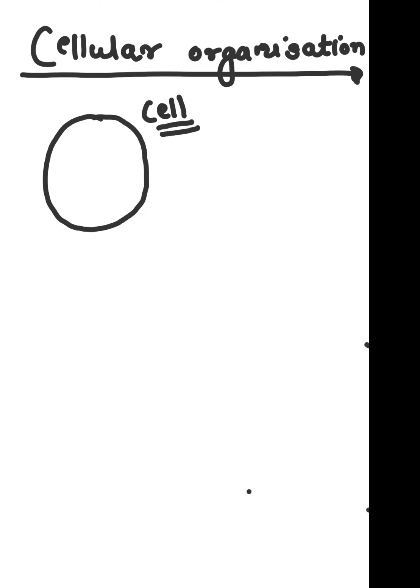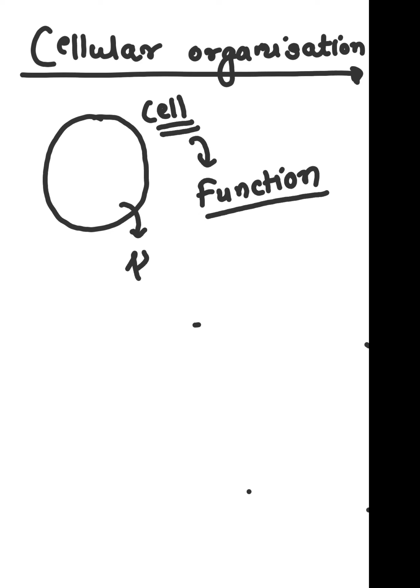We are saying the cell is performing some function. Now say for example, the cell is a heart cell. Now we are saying this is performing some function.